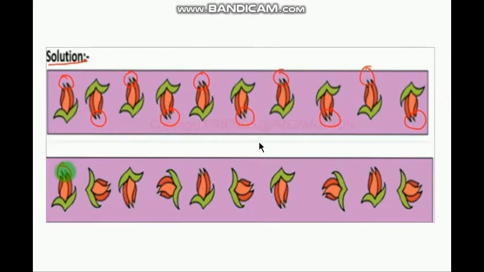Children, here is the solution of this question. Here I have drawn this flower facing up, then facing down, facing up, then facing down, and extend it by repeating the same order. And then here I have drawn this first flower facing up, and thereafter rotate it by 1/4 part.